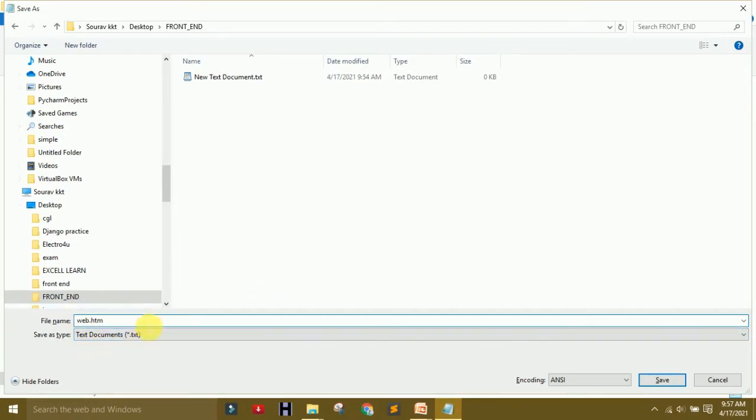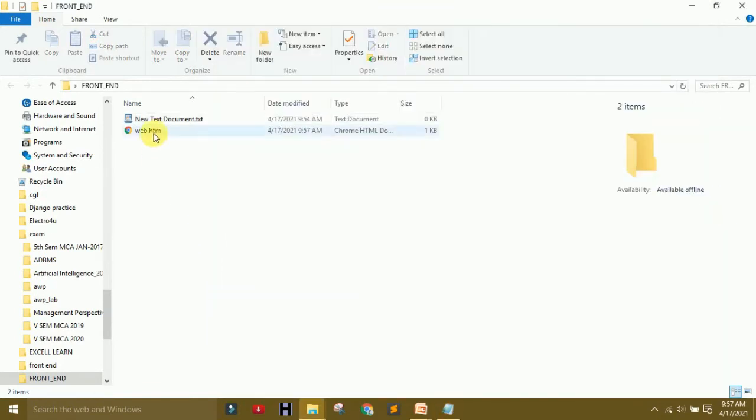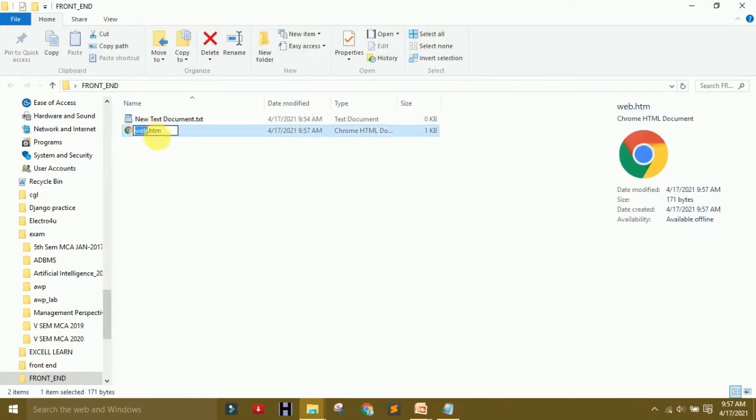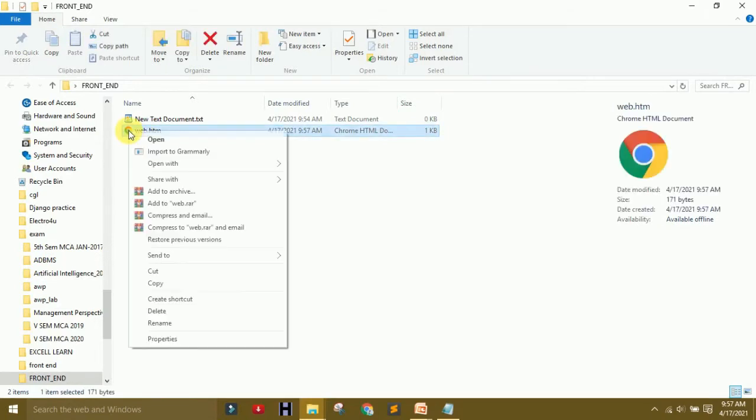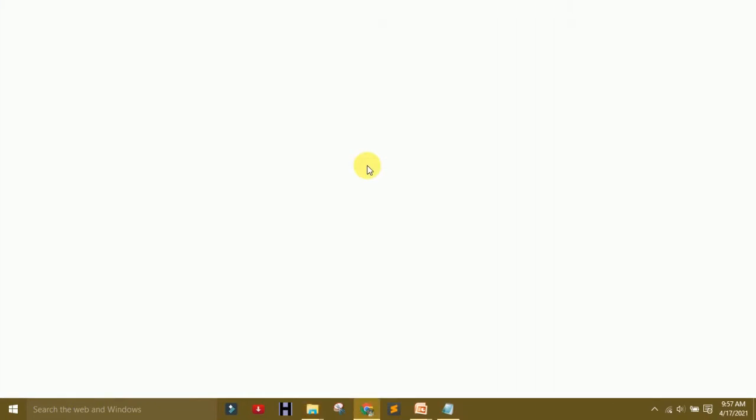You can first understand whether HTML is working or not, then I will explain HTML. To open it, go to the file, right click, open or open with Google Chrome. You saw that HTML is working, and that is the URL of our document, and that is the title of our document, and it is the body of our document.